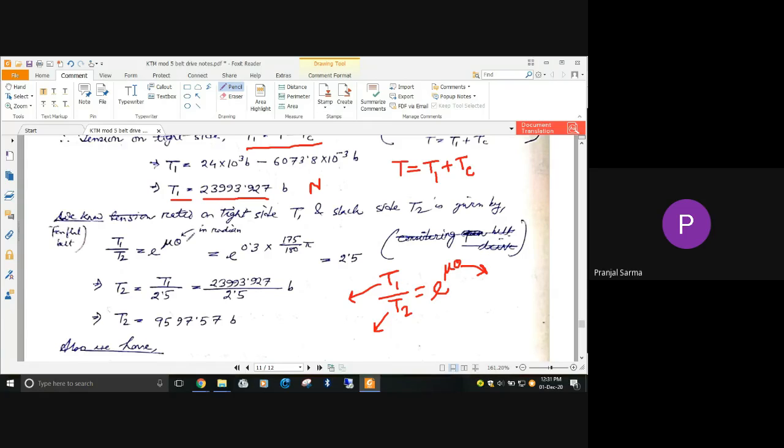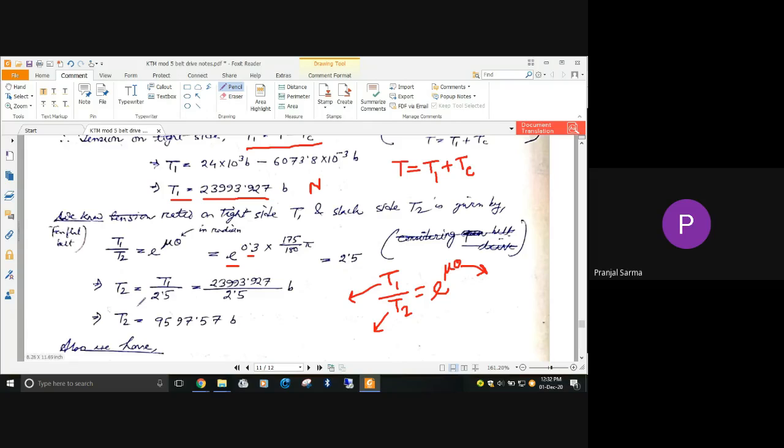So T1 we already have. e is a constant you already have directly in your scientific calculator, or otherwise you can use its value. Mu is given as 0.3, and theta has to be converted to radians. For the conversion, 175 degrees was given, so multiply it by pi by 180, and that will give you radians. So T1 by T2 is obtained as 2.5.